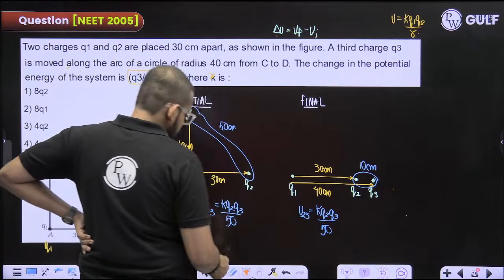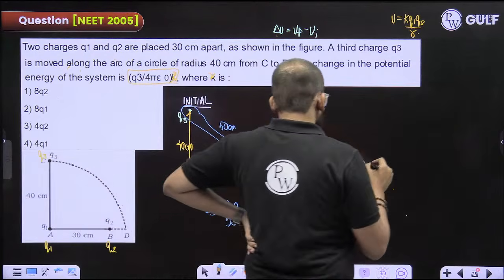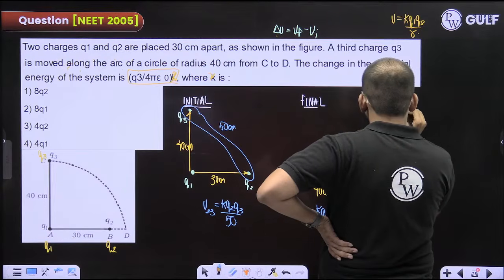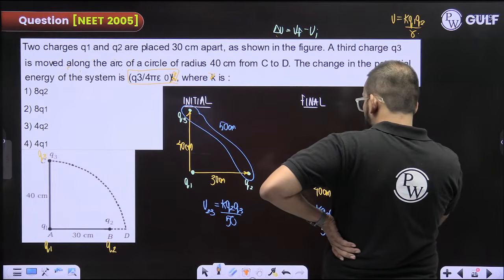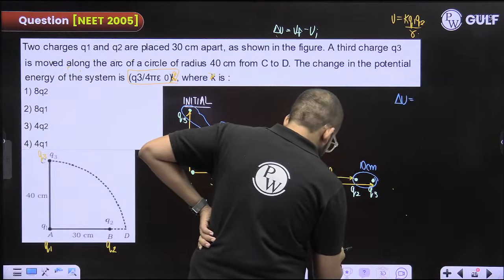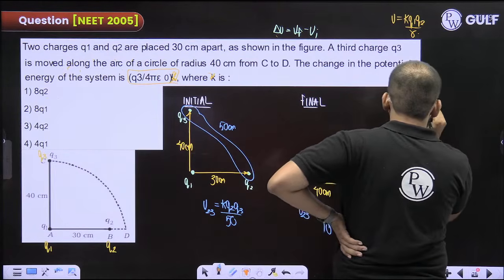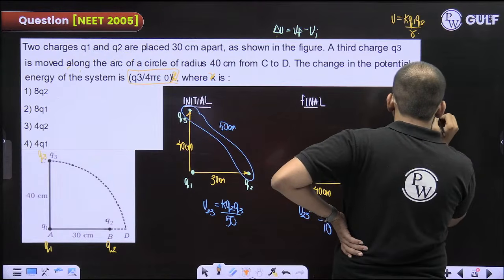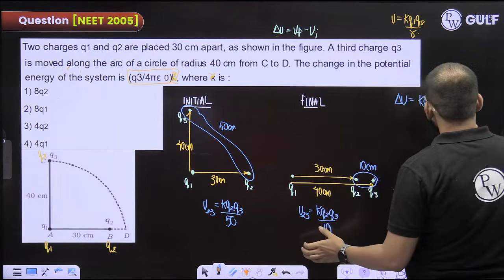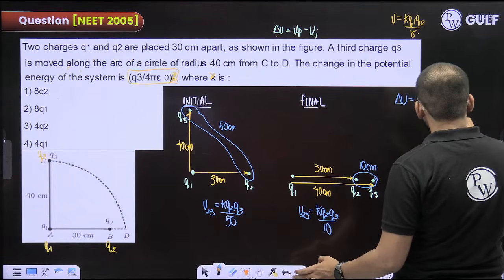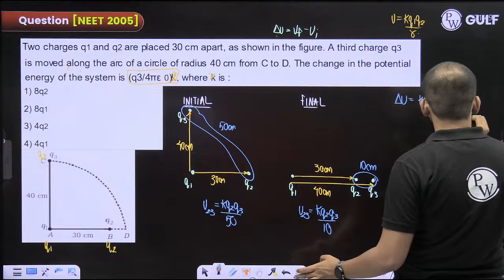Fine. What will be the change in potential energy? U final minus, oh sorry, this will be 10. K Q2 into Q3, this minus this. This Q2 into Q3 can come common. 1 by 10 minus 1 by 50.